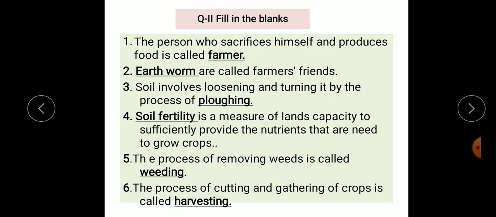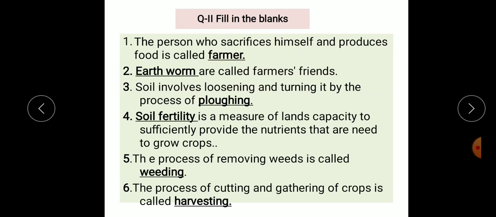Second main question is fill in the blanks. First one, the person who sacrifices himself and produces food is called a farmer. Second, earthworms are called farmers' friends. Third, soil is loosened and turned by the process of plowing.